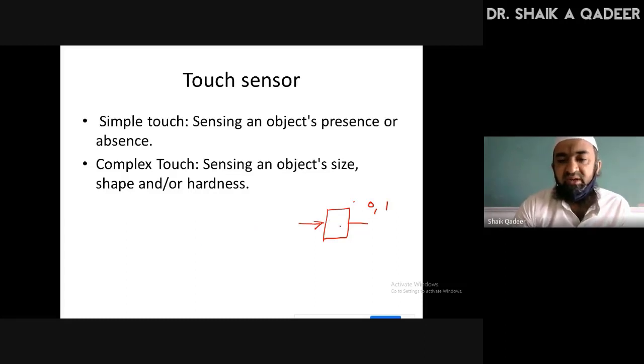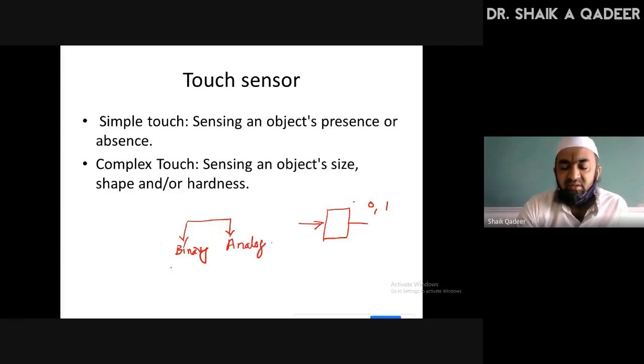Before going into detailed discussion, let us first see the meaning of touch sensor. Why is it needed for robotic application? Because the robots are moving on a road or on some plane, right? So in that case, there is a need to know whether it is touching some environmental object or not. That is the reason touch sensor is needed. We need many types of touching information. That's why we have categorized the touch sensor into two types. One is binary touch sensor. Another one is the more complex analog touch sensor.